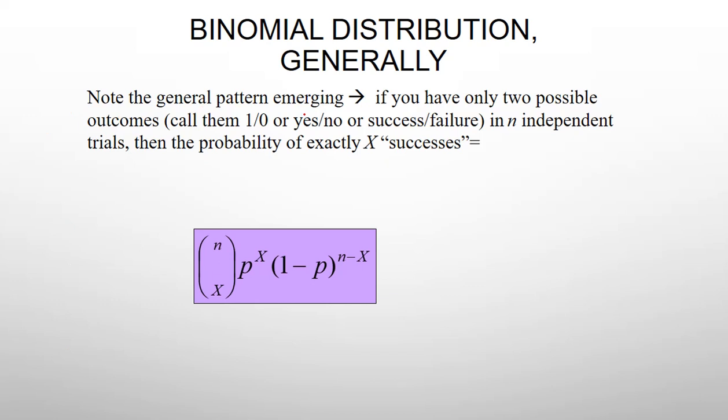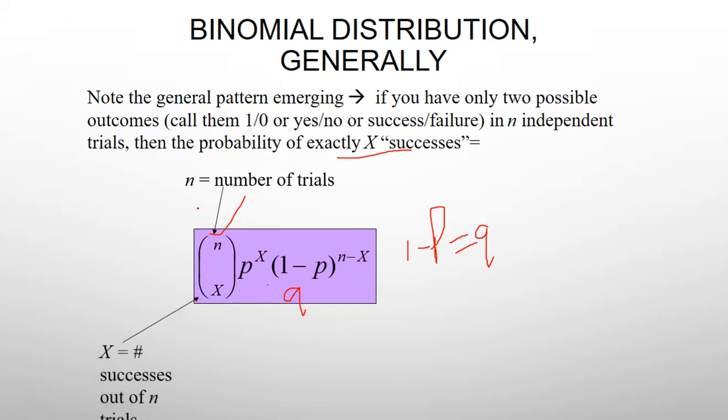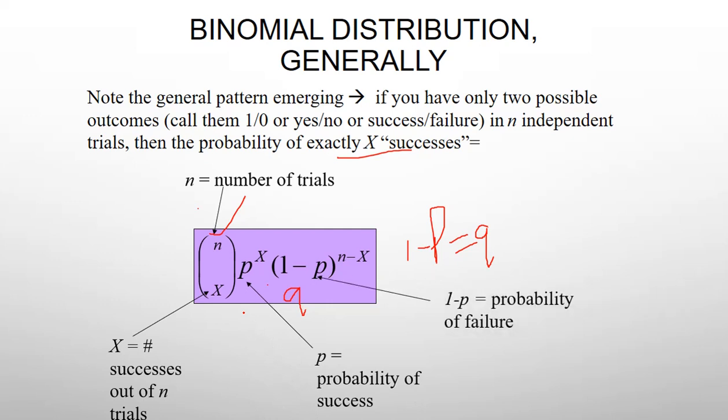Note the general pattern emerging. If you have only two possible outcomes, call them 1 or 0, or yes or no, success or failure, in n independent trials, then the probability of exactly x successes is n choose x, p power x into q, where 1 minus p is also called q, power n minus x. Here 1 minus p equals q, which we generally denote as q also. See, n means the number of trials, capital X means the number of successes out of n trials, p means the probability of success, and 1 minus p means the probability of failure. We can generally denote it as q also.